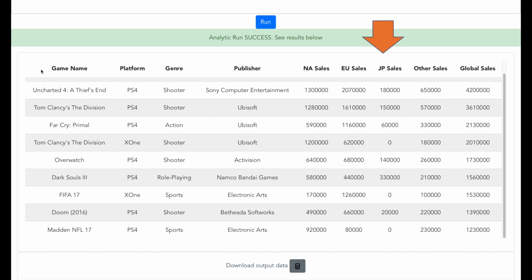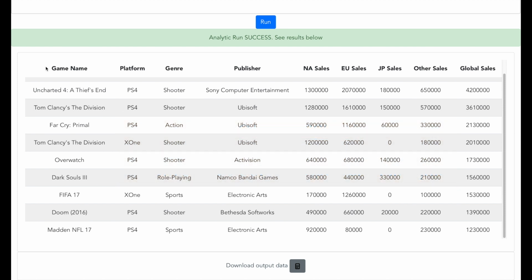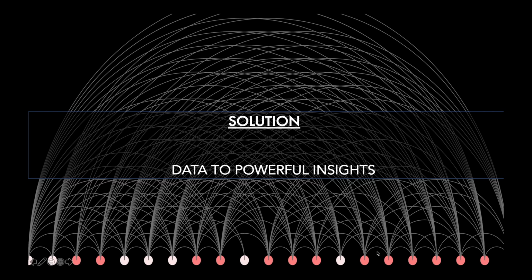These sales columns are related to the North American sales, the European Union sales, Japan sales, others as well as global sales. Your mission, if you choose to accept, is to convert this data into powerful insights. And once you are done, you can then go to the next step where I will show you the possible solution. Good luck. There is no unique solution as everyone has a different way to convert data into insights.